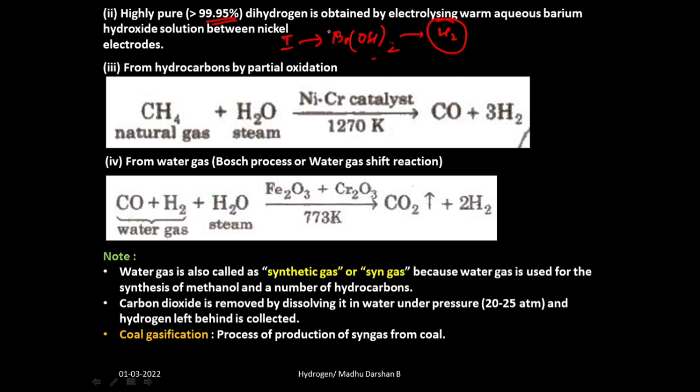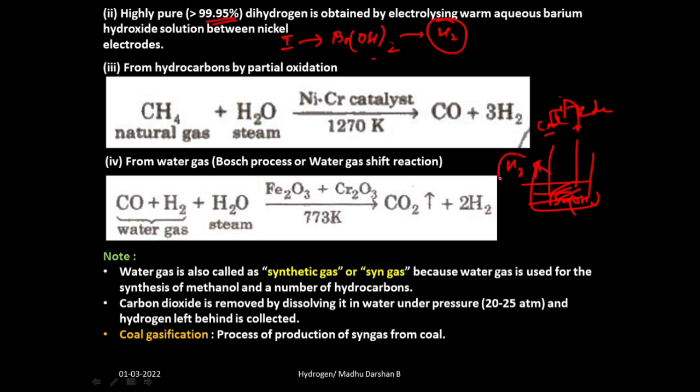How can we electrolyze barium hydroxide? You have to take barium hydroxide. You have to take two electrodes. One will be the anode and one will be the cathode, isn't it? So when you pass current through the external source, electrolysis occurs, ionization occurs, then there will be production of what?